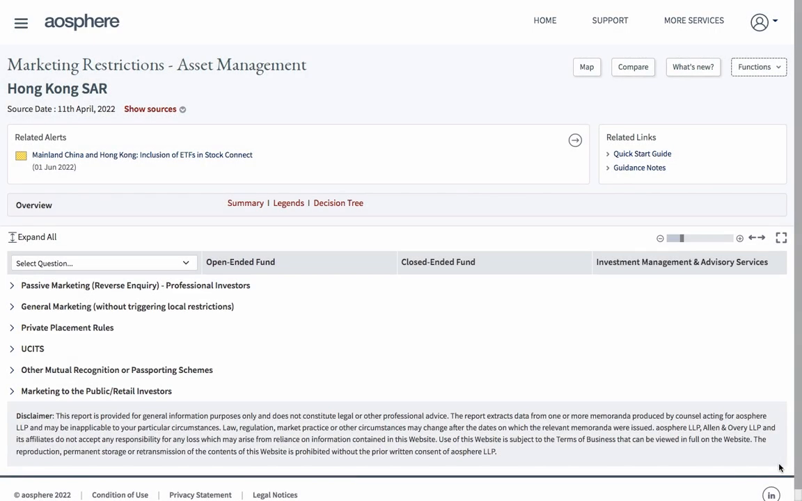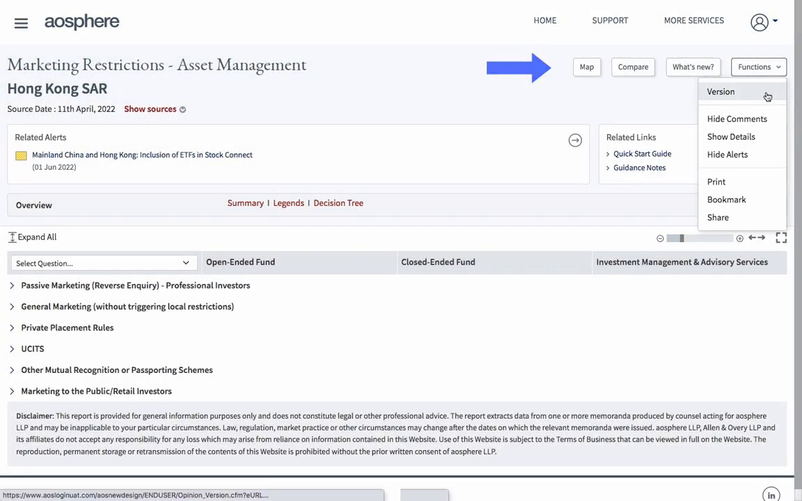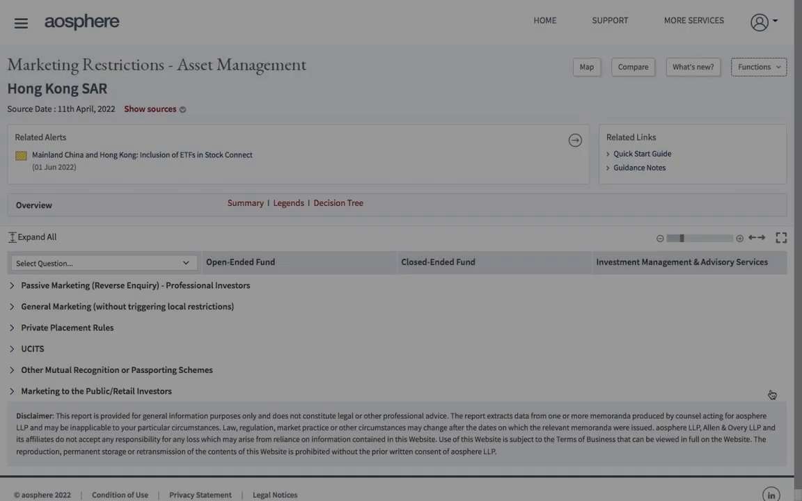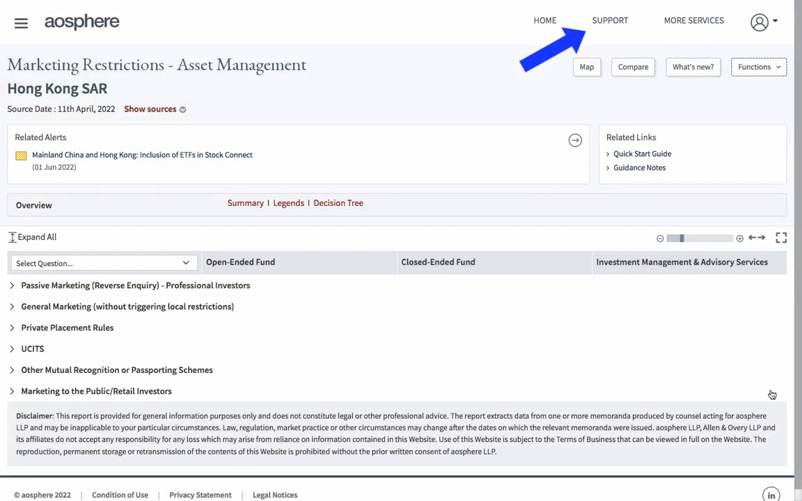So to summarise, the layers of resources allow you to access the amount of detail you're looking for in a jurisdiction. From a quick summary or some marketing legends to a more detailed colour-coded report, or indeed the full memorandum from local counsel. You can also use the Functions button to look back to earlier versions of reports and laws for audit purposes. Support can be accessed by using the link at the top of the page.